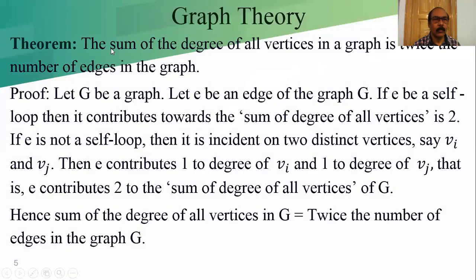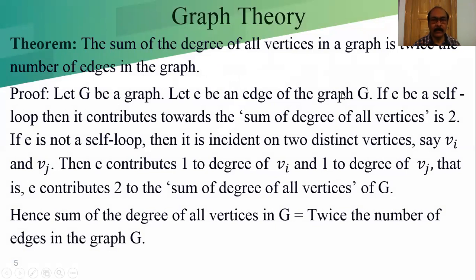First, theorem 1. The sum of the degrees of all vertices in a graph is twice the number of edges in the graph. We already learned what the degree of a vertex is. If we add the degrees of the vertices, that is equal to twice the number of edges in the graph.